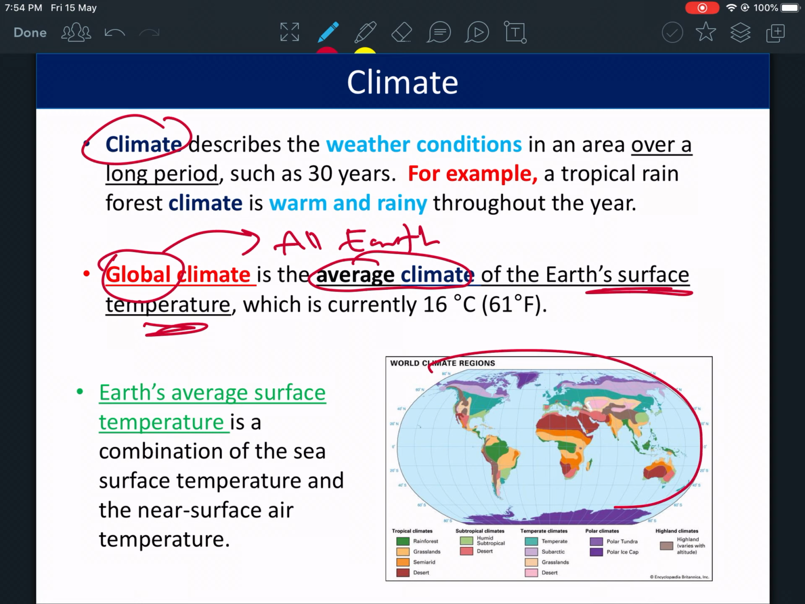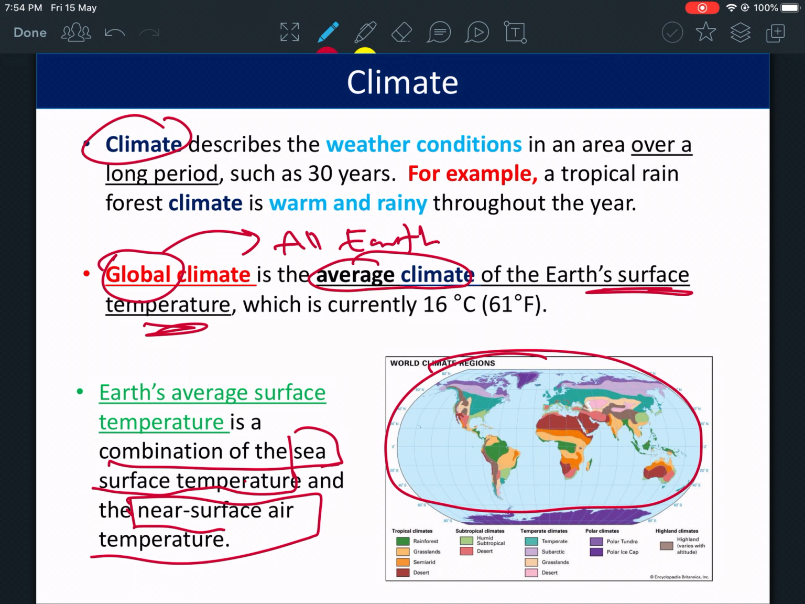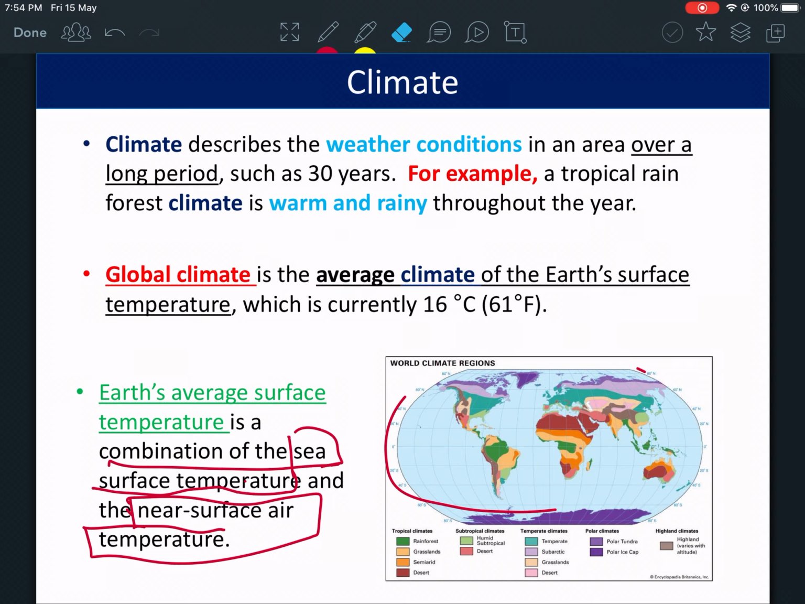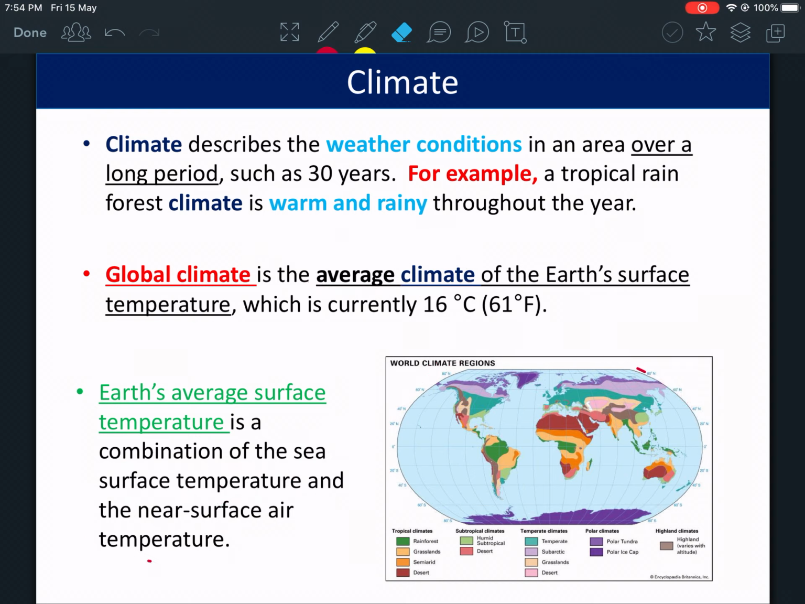So how much is the temperature of the Earth's surface? The Earth's surface temperature is the combination of the sea surface temperature and the near surface air temperature. All you have to know is that global climate is the temperature of all the Earth. Currently it's 16 degrees Celsius for all the Earth, like the average of all the countries, everything. This is the global climate.